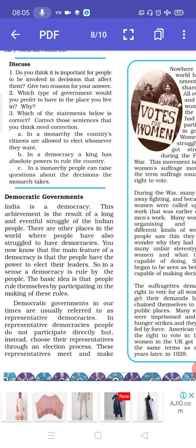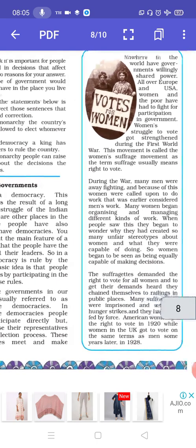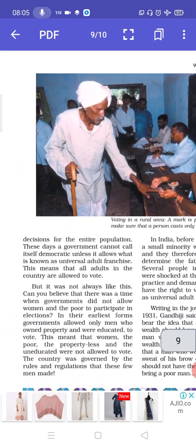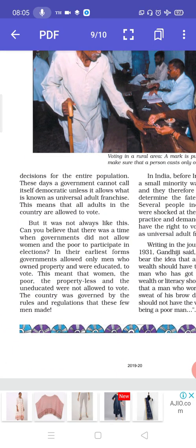Democratic governments in our times are usually referred to as representative democracies. In representative democracies, people do not participate directly, but instead choose their representatives through an election process. The representatives meet and make the decisions for the entire population. These days, a government cannot call itself democratic unless it allows what is known as universal adult franchise. This means that all adults in the country are allowed to vote.